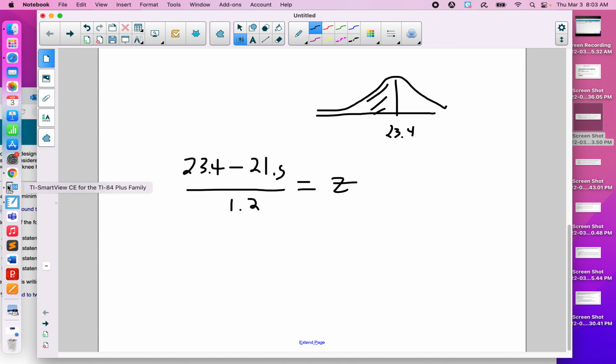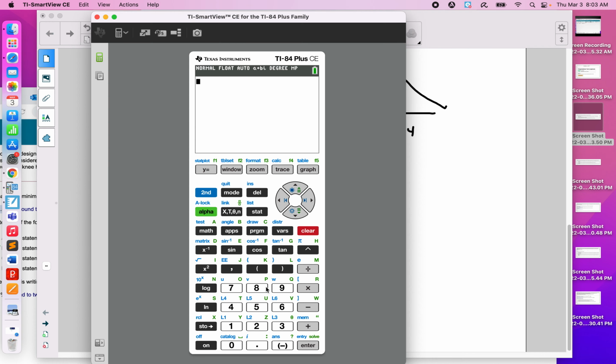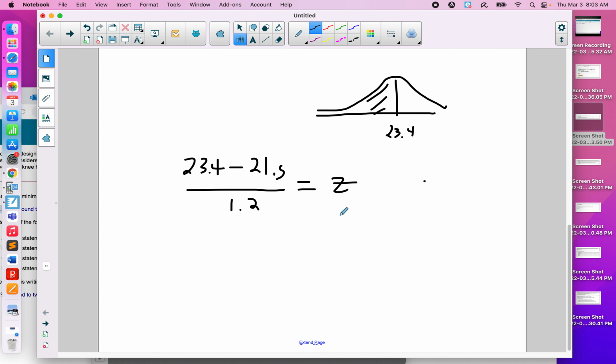So using our handy dandy calculator, let's find it. Clear this out. 23.4, and again, this is a random number the author came up with, minus 21.5 divided by the standard deviation of 1.2 equals this value, 1.58. So of course I look on my table for 1.58, and that's going to give me the percent of people that are this number or less. So 1.58 goes along with 0.9429.